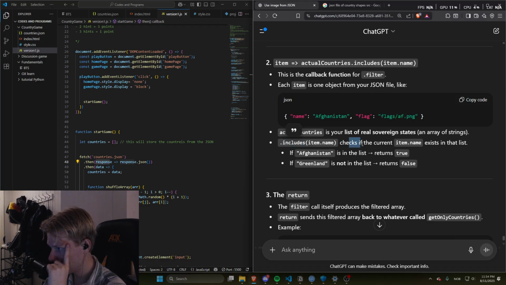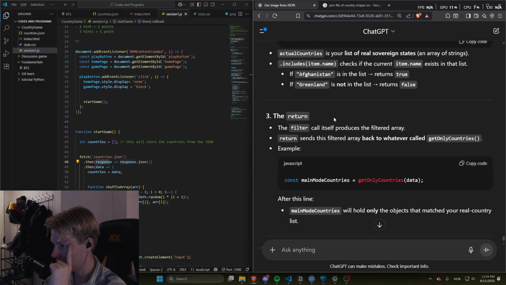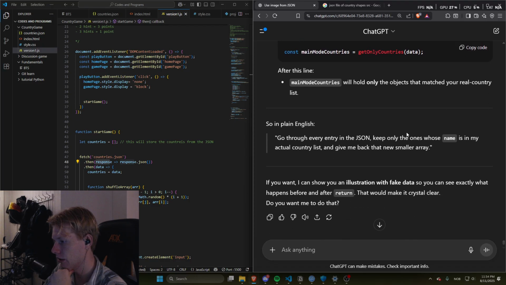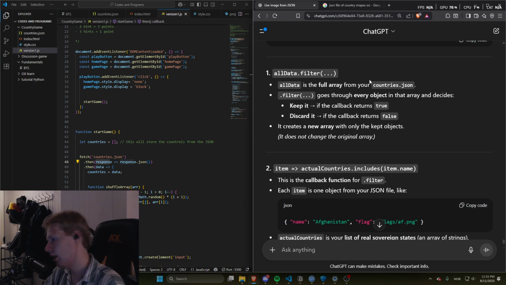Dot includes checks if the current item.name exists in that list. Okay, if Afghanistan is in the list, returns true. If Greenland is not in the list, return false. Okay, so this actually can return false, which is interesting. The filter call itself produces the filtered array. Return sends this filtered array back to whatever we called getOnlyCountries function. Example, mainCountries equals getOnlyCountries(data). Then mainCountries will hold only objects that match your real country list. Go through every entry in the JSON and keep only the ones whose name is an actual country. Okay, I think I understand it.